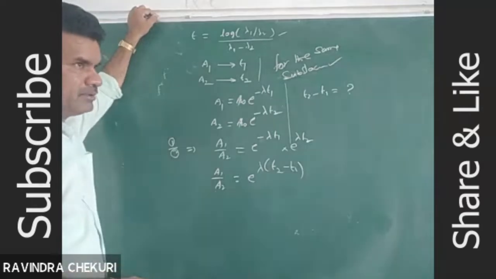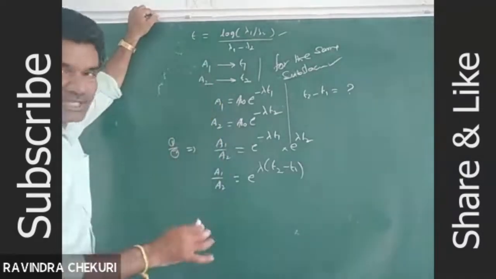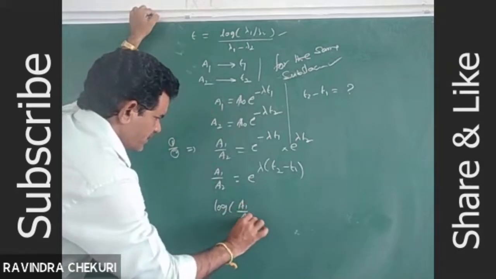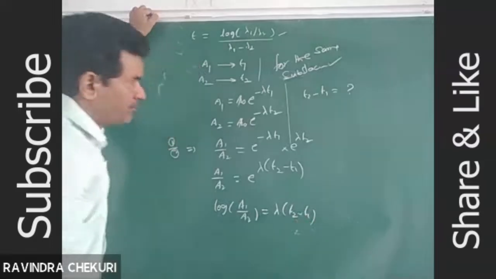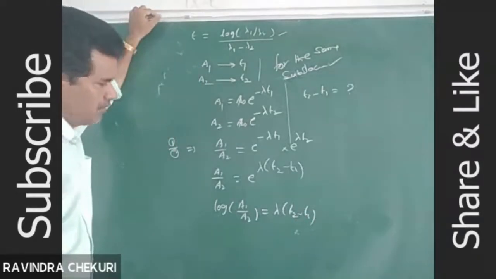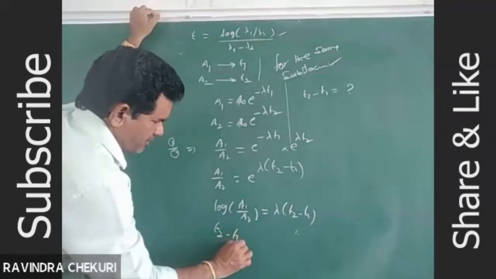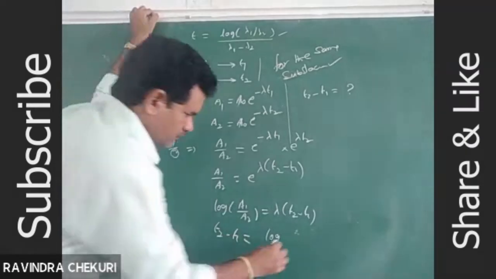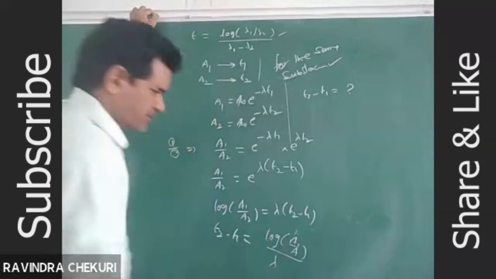That is the time taken by the radioactive substance to decrease its activity from A1 to A2. Log of A1 by A2 is equal to lambda into T2 minus T1. And the time interval T2 minus T1 is equal to log of A1 by A2 divided by the decay constant.